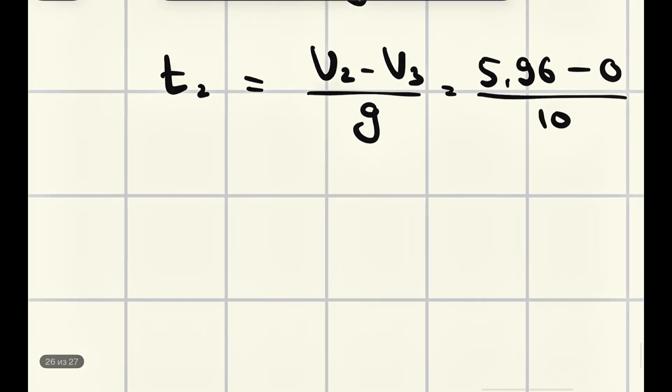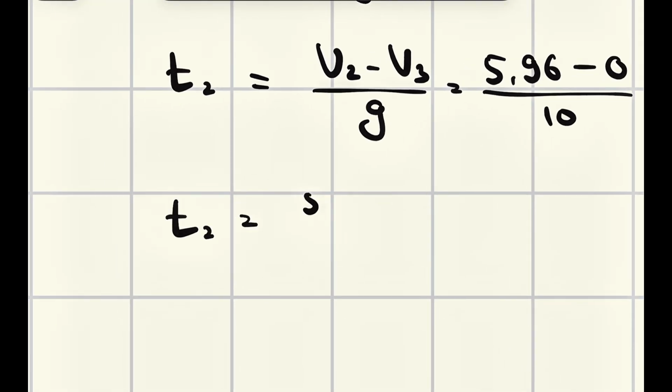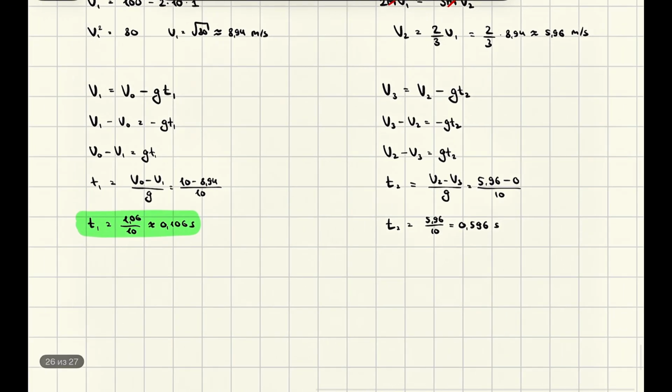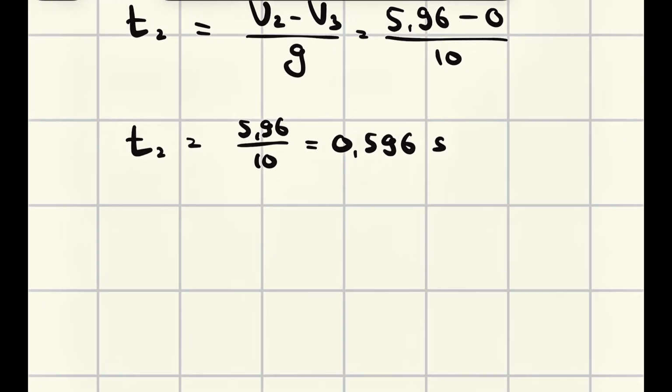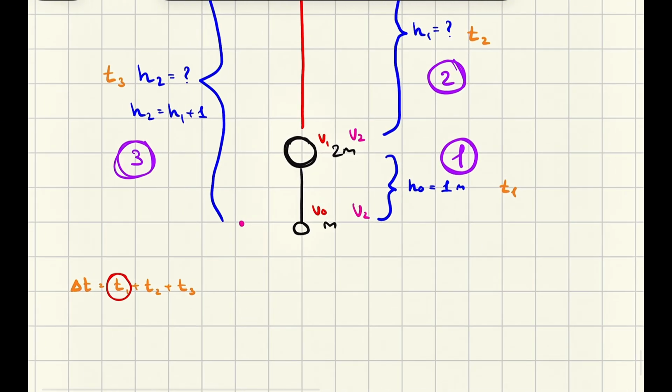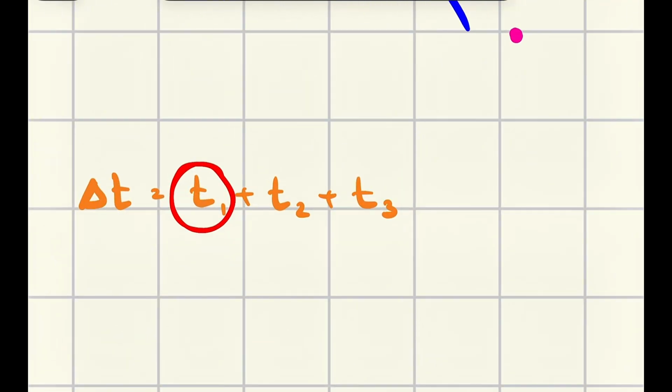This g has to be just 10. So which means that time 2 would be just 596 divided by 10, and we just move this comma one place before the 5, just like this. Seconds. Okay, to reach the highest point, it takes a little bit more time, as you can see, and we have found the value of time 2. Okay, good. And we have found time 2. This one.